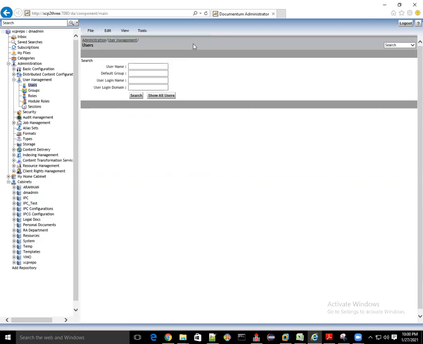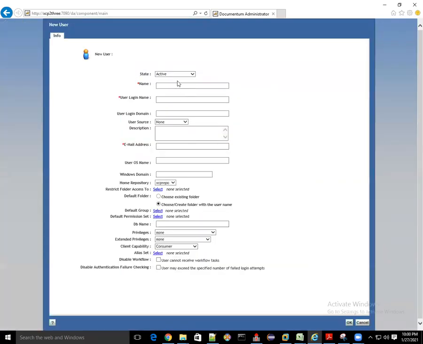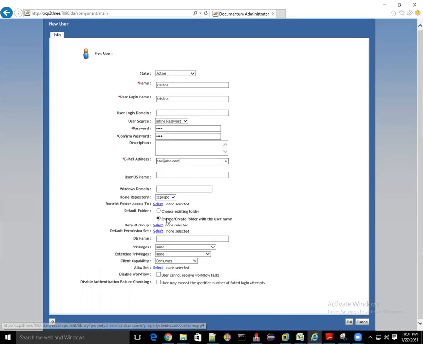I'm giving the name Krishna. User login name is KRISHNE, user source inline, and the password is 123123. Email is abc@abc.com. Default folder like this.